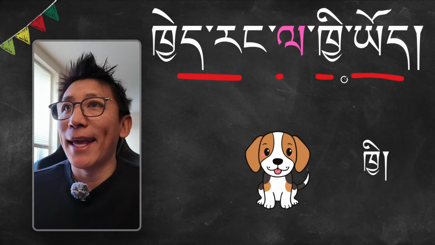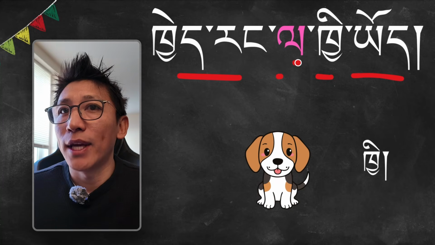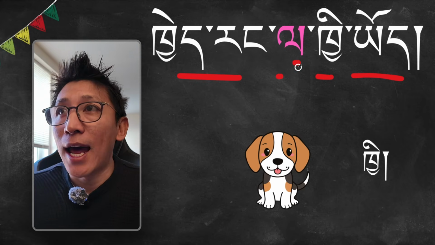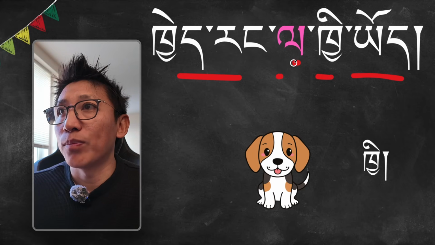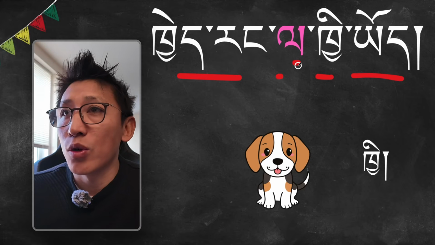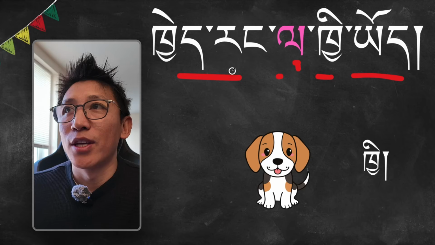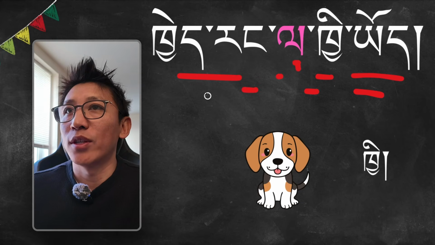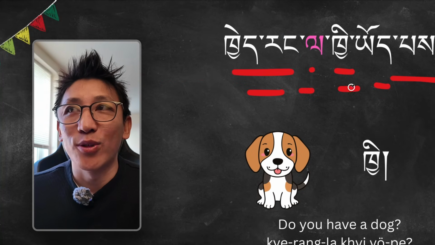In this sentence we have la. La is used for who has what. In that kind of sentence structure, the subject has something, the object. Between them you use la. Kirang la ki yu, it says you have a dog. Now it's your turn. Nice. Then we ask the question: la ki yu be. Now it's your turn. Nice.